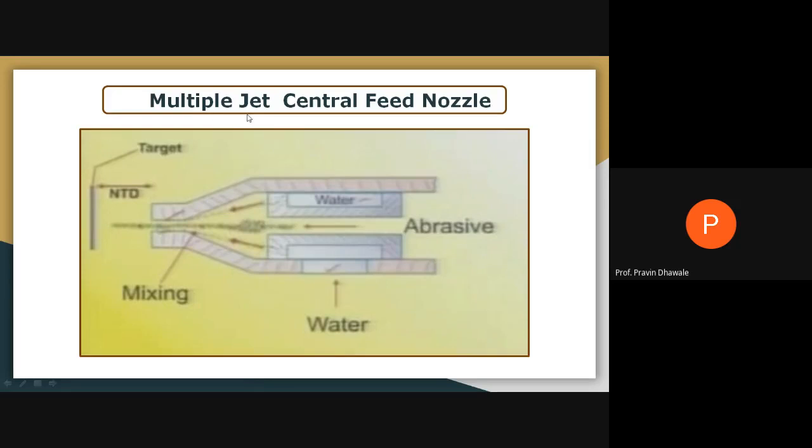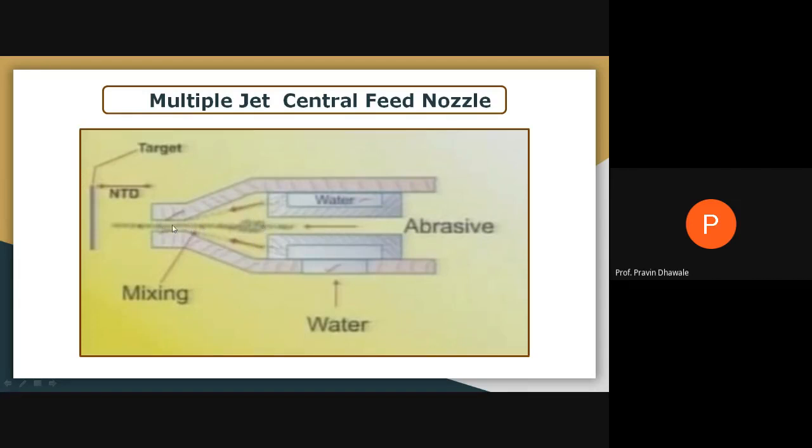Third type, multiple jet central feed nozzle, where no doubt we are passing the abrasive centrally, but we are passing the water from the side through the annular space with different openings, so you are getting multiple jets of water. One jet of water comes from here, another jet from here, centrally abrasive, so multiple jets of water will mix with the centrally coming abrasive.